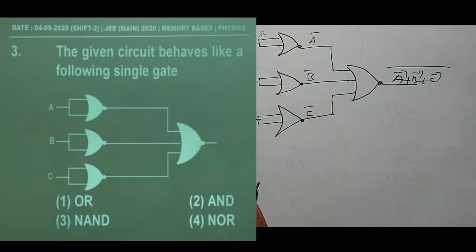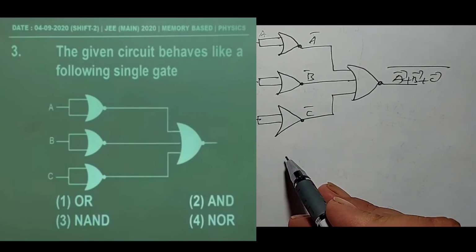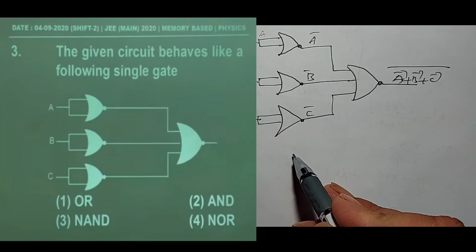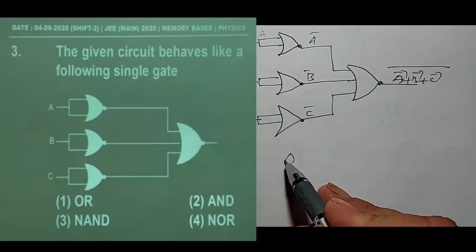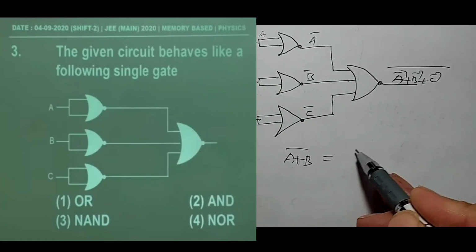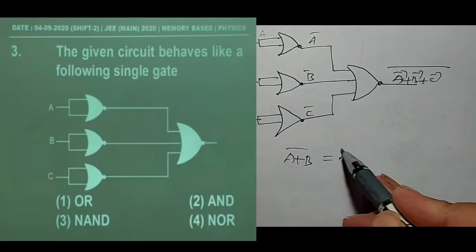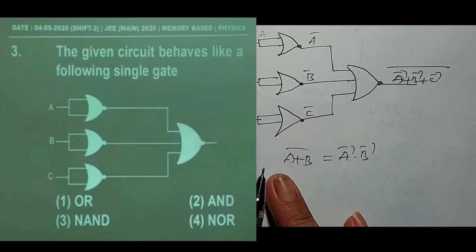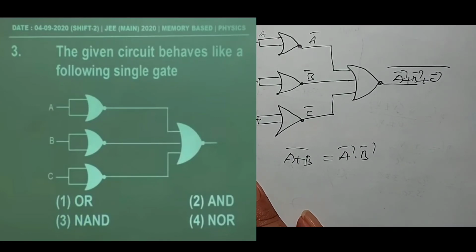Now in Boolean algebra there is a formula. So what is that formula here? This is the model of that formula. A plus B whole complement is equal to A bar dot B bar. This is a formula in Boolean algebra.